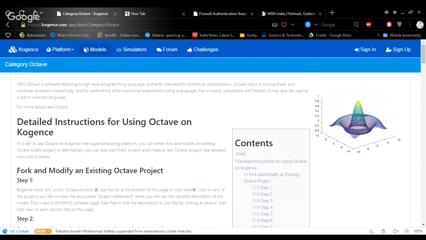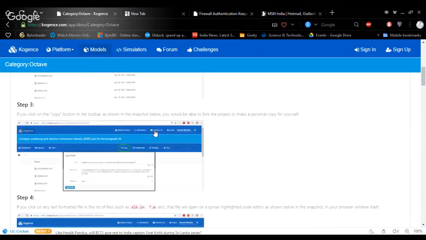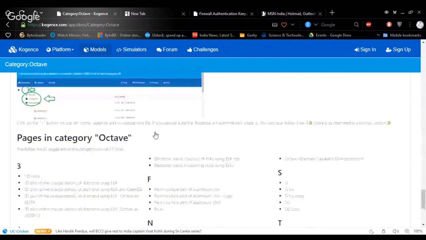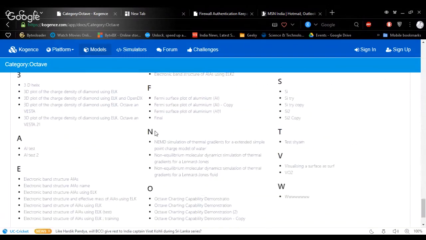So here, as you can see, this page tells you about detailed instructions for using Octave and Kogence. These are the various steps that you should know to run a simulation. And at the end of the page, you will see various models that are on this site for Octave. Also, you can see all the models that are available on the site on the models page.